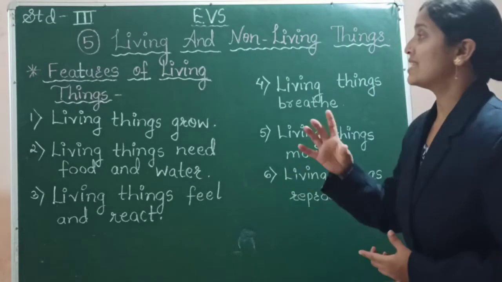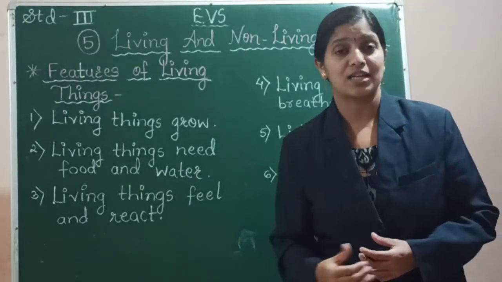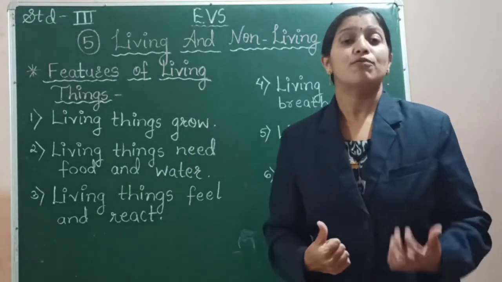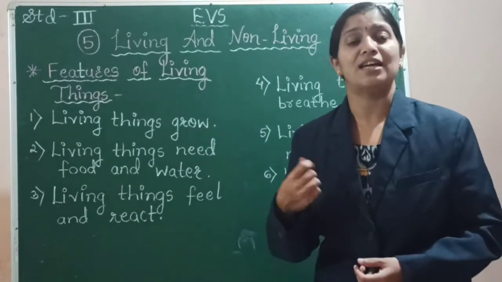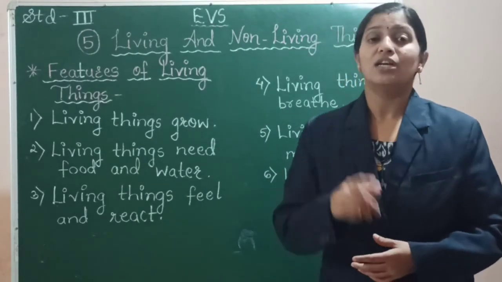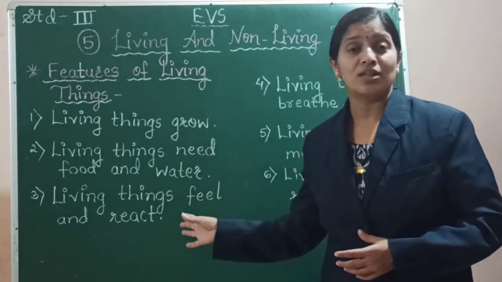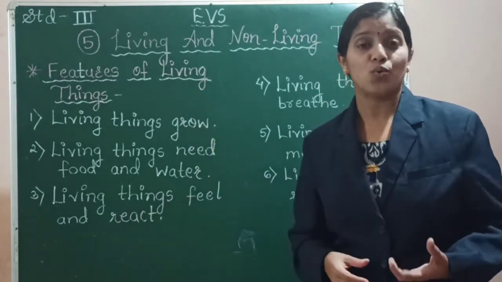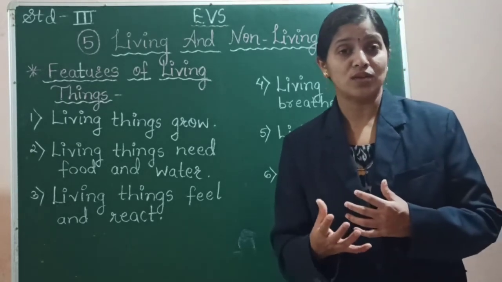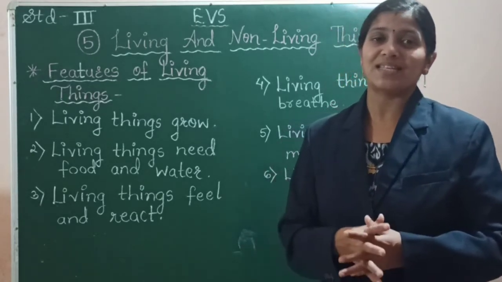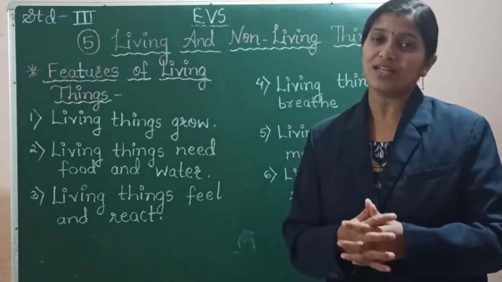So these are the six features or characteristics of living things. We will be discussing all these characteristics in detail in our next lecture. Till then, read all the characteristics on your own and try to find out the new words. Learn their spellings and learn all the spellings by heart.